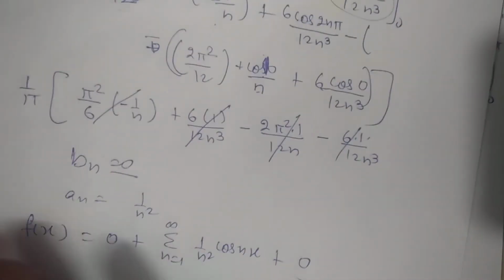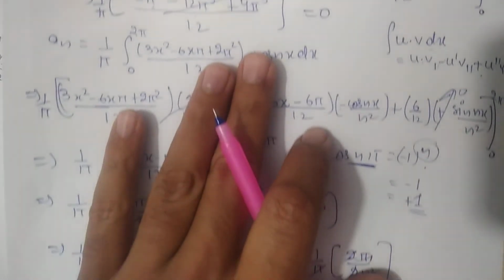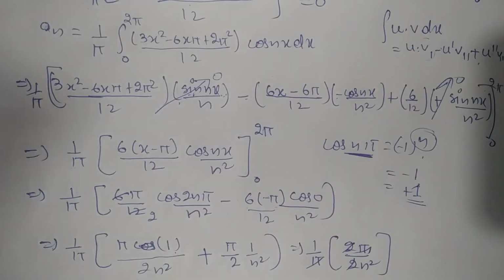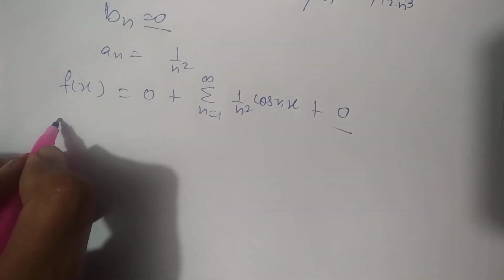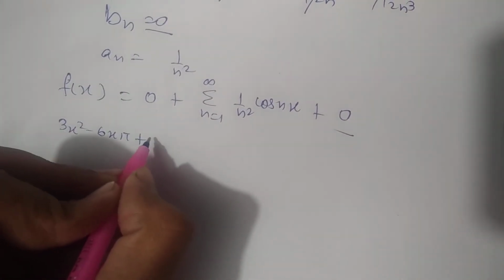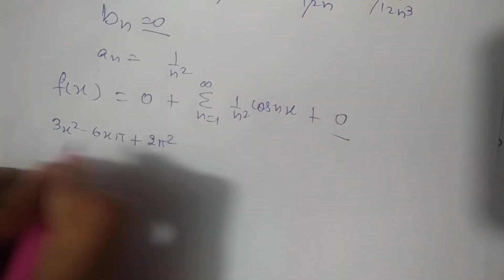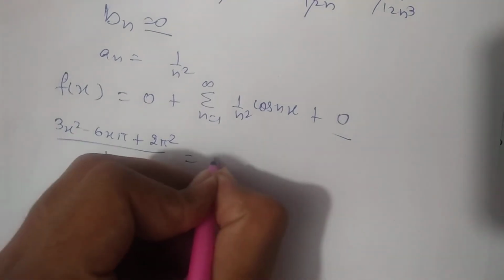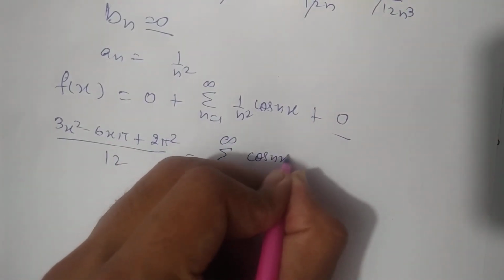Now we have to prove that also, that is pi square by 6 equals 1 plus 1 by 2 square plus 1 by 3 square. So how to prove this? Now students, just do one thing. Here this is the function, so I can write that 3x square minus 6x pi plus 2 pi square by 12 is equal to summation n from 1 to infinity cos nx by n square.